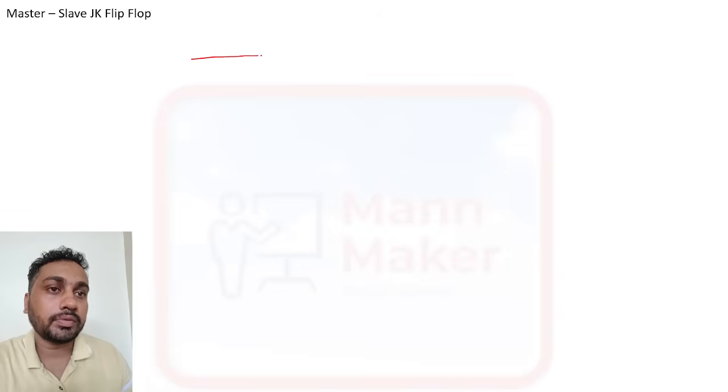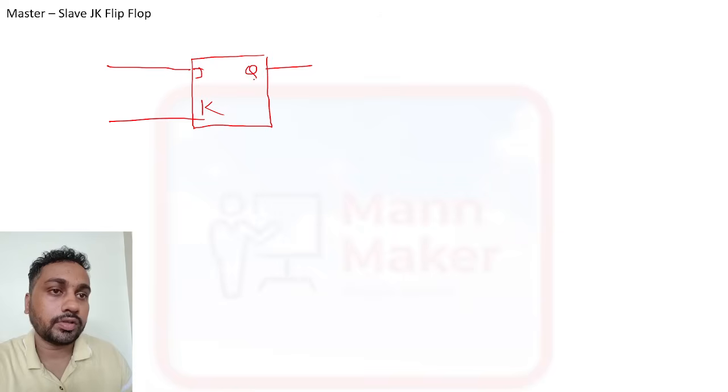Now if you see the master slave JK flip flop, it uses two JK flip flops. This is J, this is K, this one is your Q and this one is your Q bar, and another JK flip flop it will use.